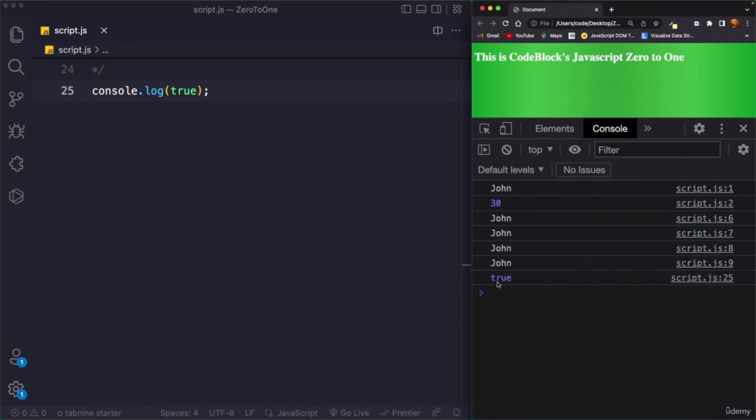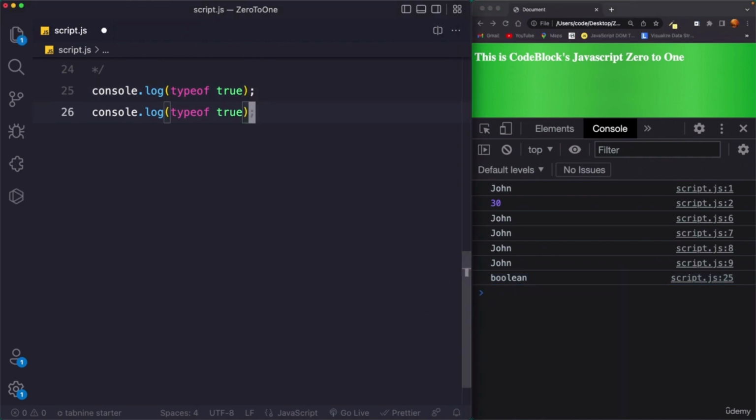So let me show you how it works. Now I said that this is boolean. You can see this is true. Now you can ask me, how can I say that this is a boolean? This could be a string as well. But no, this is a boolean, and to prove it we can use the typeof operator. So here I can say typeof, space, this one. So if I save this, now if I refresh, you can see it says boolean.